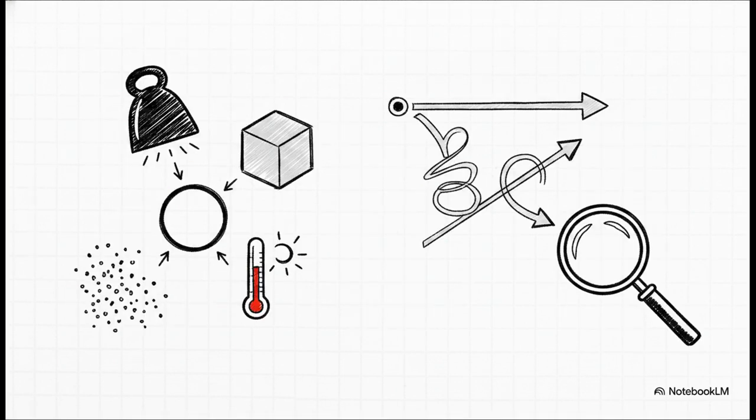We define a system's current condition using what we call state variables: pressure, volume, temperature, and amount. The truly beautiful thing about state variables is that they only care about the system's current state. They completely ignore how it actually got there. It doesn't matter if your system was heated in a flash or slowly simmered over a week. If the temperature right now is 298 Kelvin, well, that is its state variable. The past history simply doesn't matter.